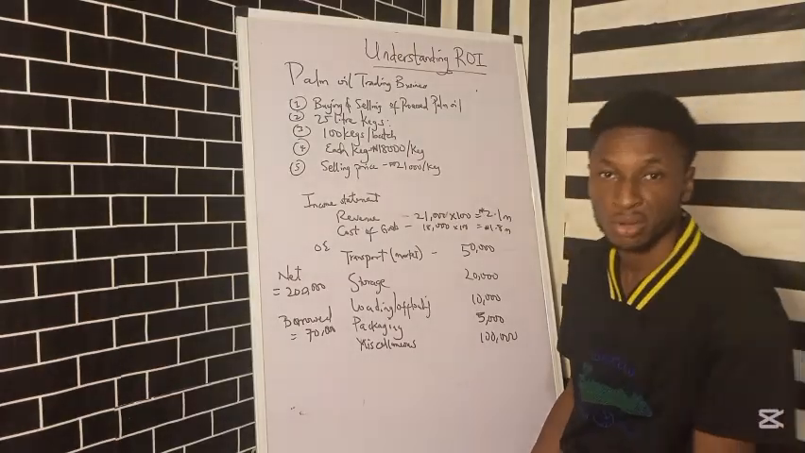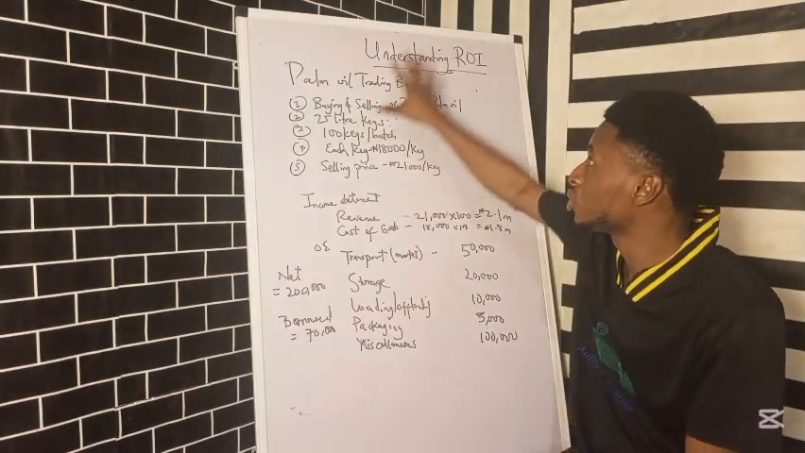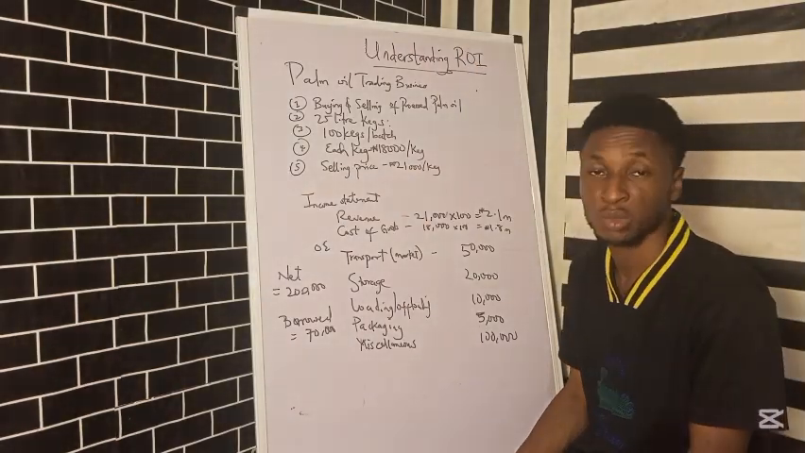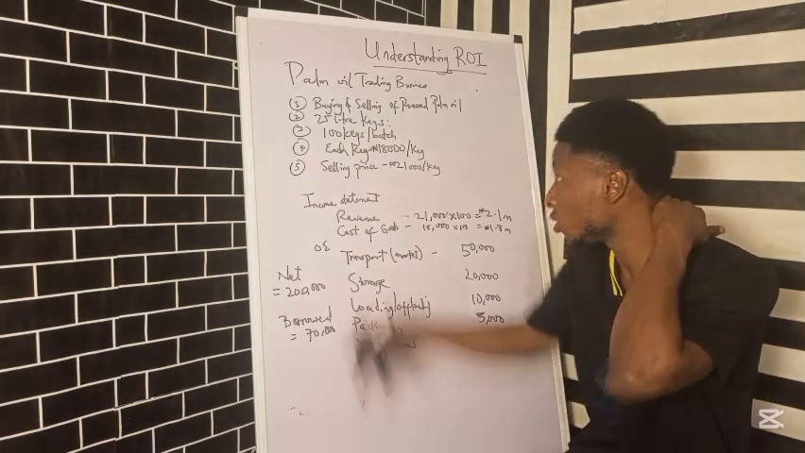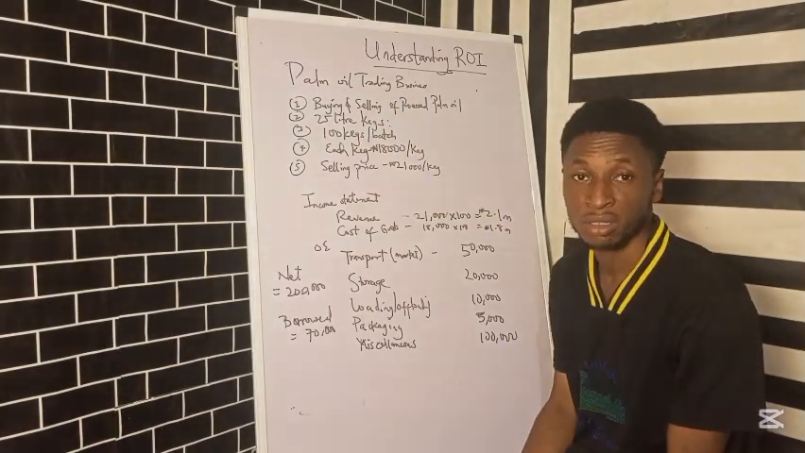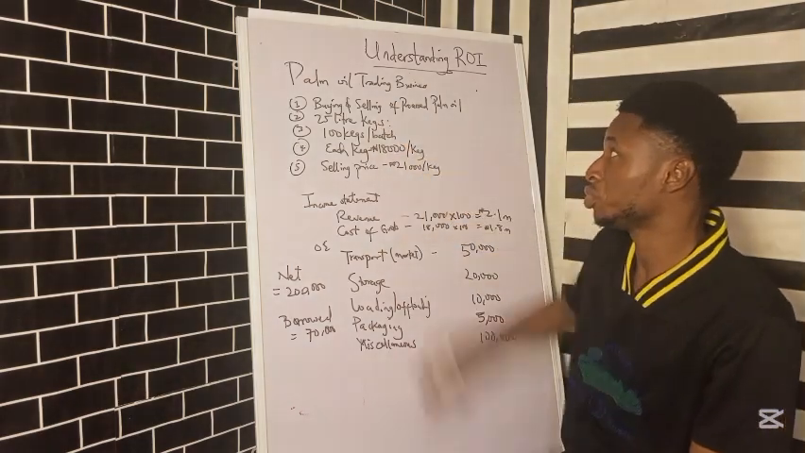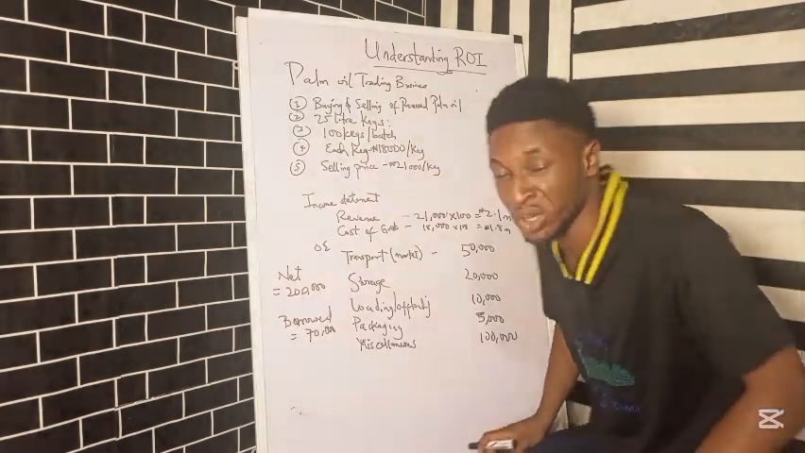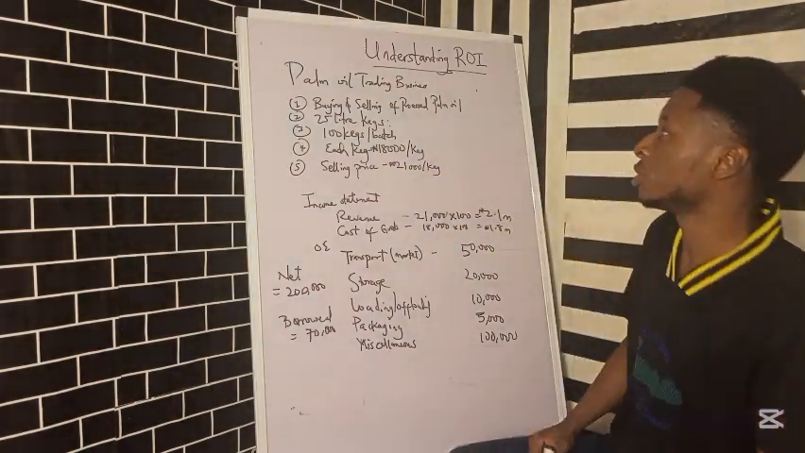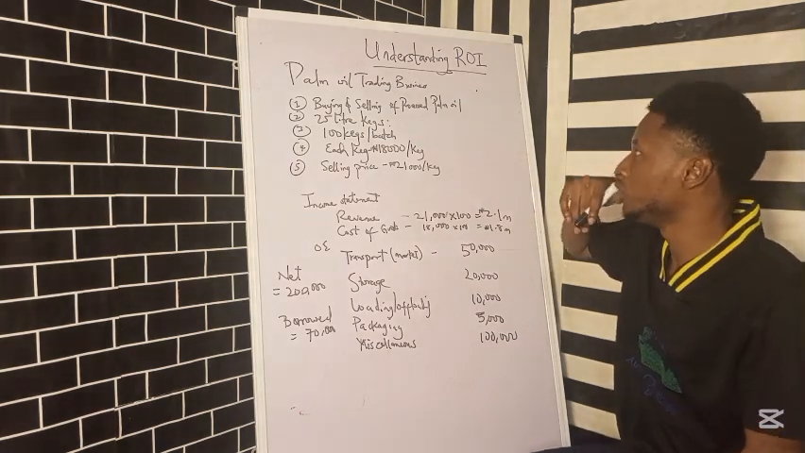So you're talking about ROI. I'm going to show you the return on investment for two products. I'm going to show you for agro commodities trading, where we are going to use palm oil as an example, as a case study. Then I'm going to show you a crop, maybe cassava, so that you understand the ROI that we're talking about. So let's look at the palm oil trading business.